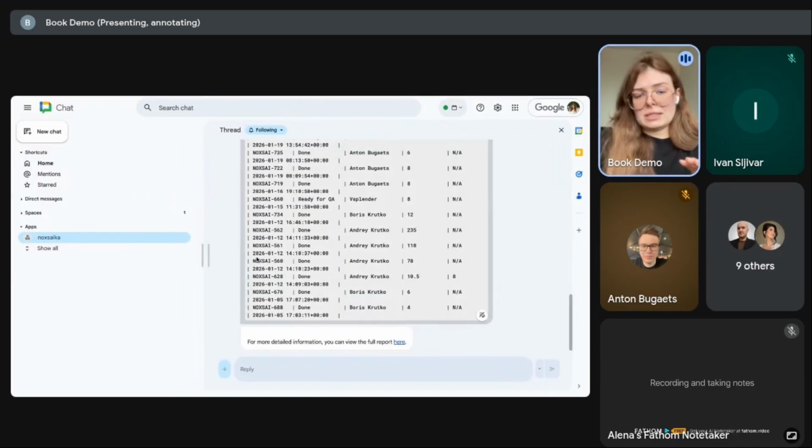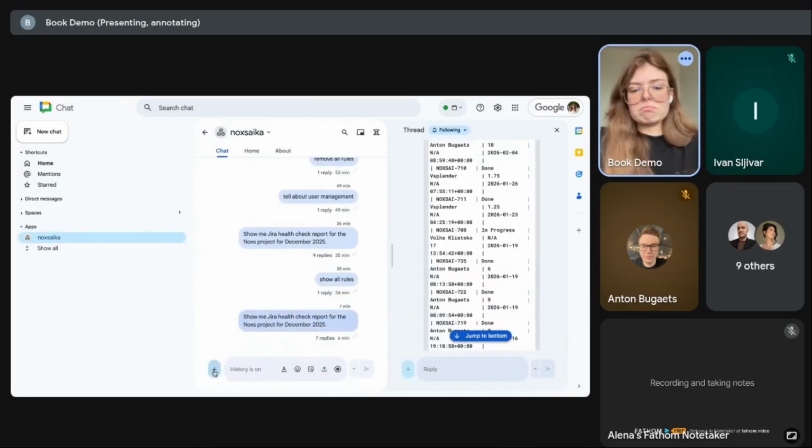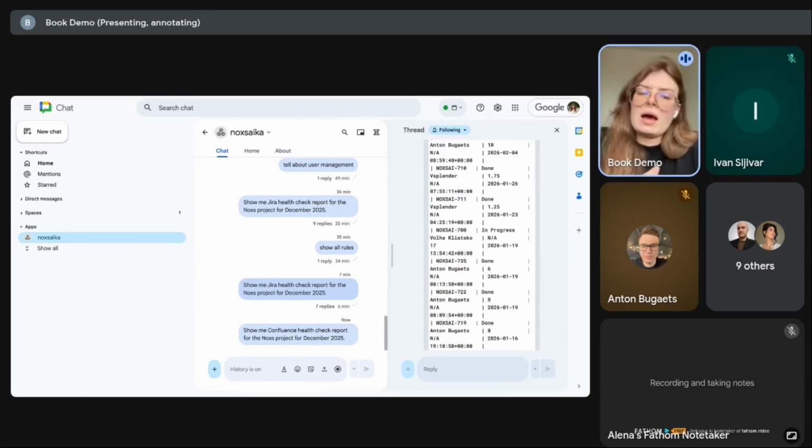If we return to our messenger, I can show you another example. As for Jira, it's clear. All of us, I think, work with similar tools, and it's expected that Jira has some statistics. If we speak about Confluence, it's a bit more complicated to receive statistics there, because Confluence is for documents.